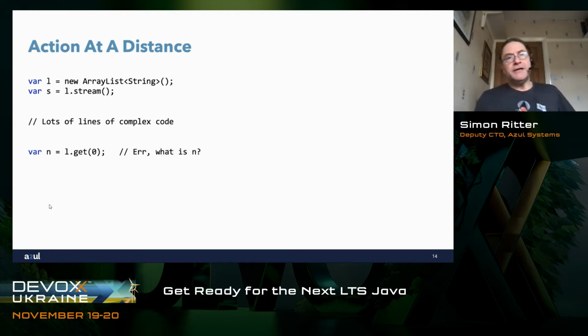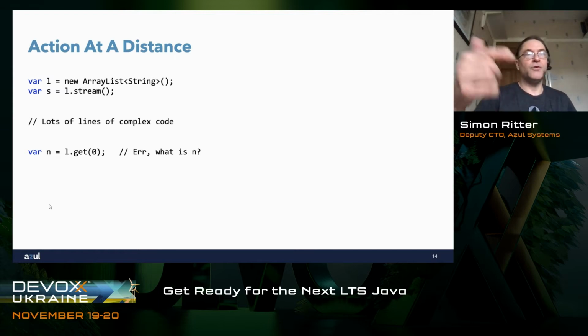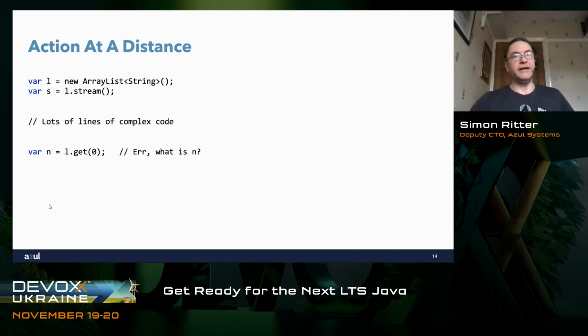Action at a distance. This is one of those examples again where we might want to not use local variable type inference. If I have bad naming of my variables, I would say, okay, var L equals new ArrayList of String. Great. So I've created a new array list and I know that L is going to be an ArrayList of type String. Similarly, if I do var S equals L.stream, then in that case, it's fairly obvious what's going to happen. I can see from the line above that I've got an array list of type String, so my stream will be a stream of Strings. In that case, I don't lose any readability. I can still see exactly what's going on.